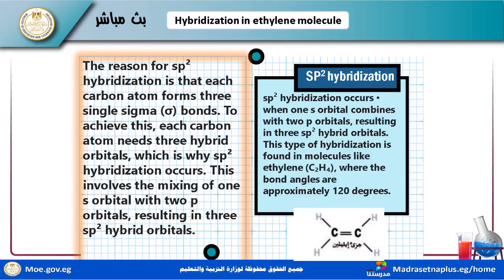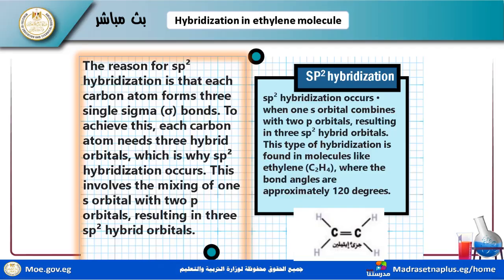This bond is made between two atoms on the same line, C and hydrogen. This is the bond formed between them. The reason for sp2 hybridization is that each carbon atom forms three single sigma bonds. What are they? C–C and C–H. I have three: C–H single bond, another C–H single bond, and the C–C single bond.